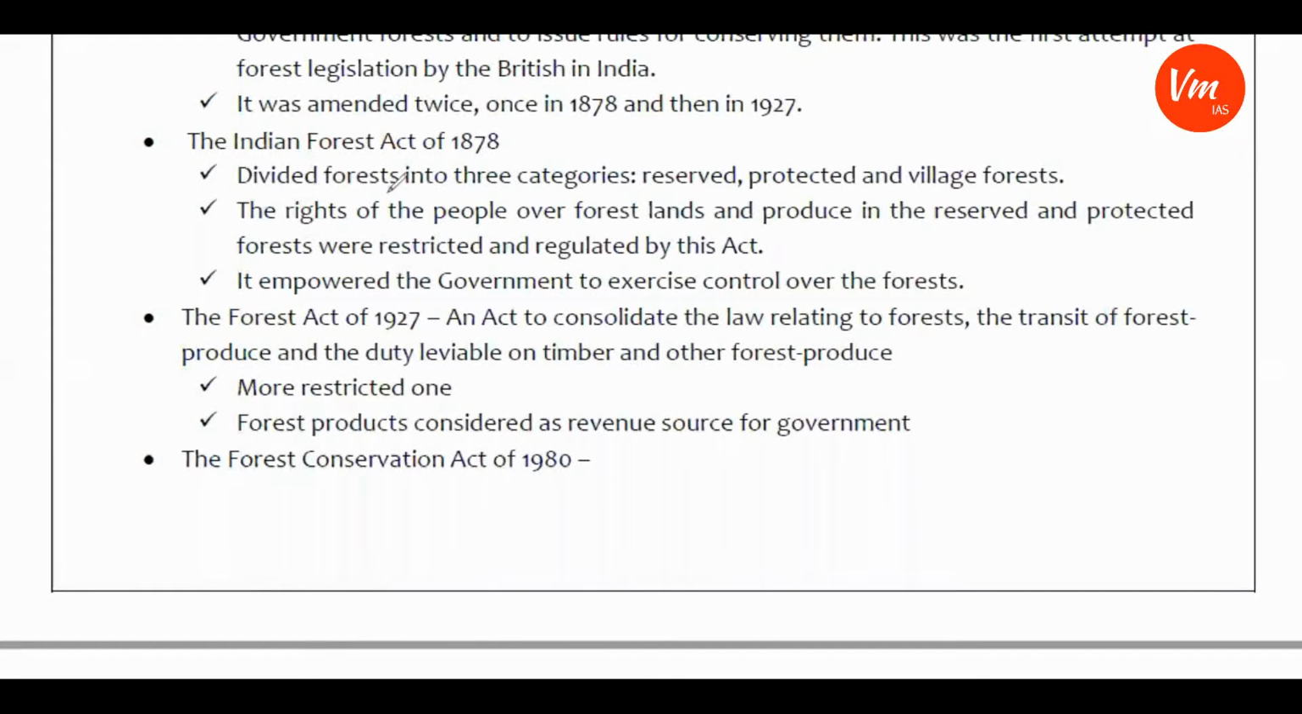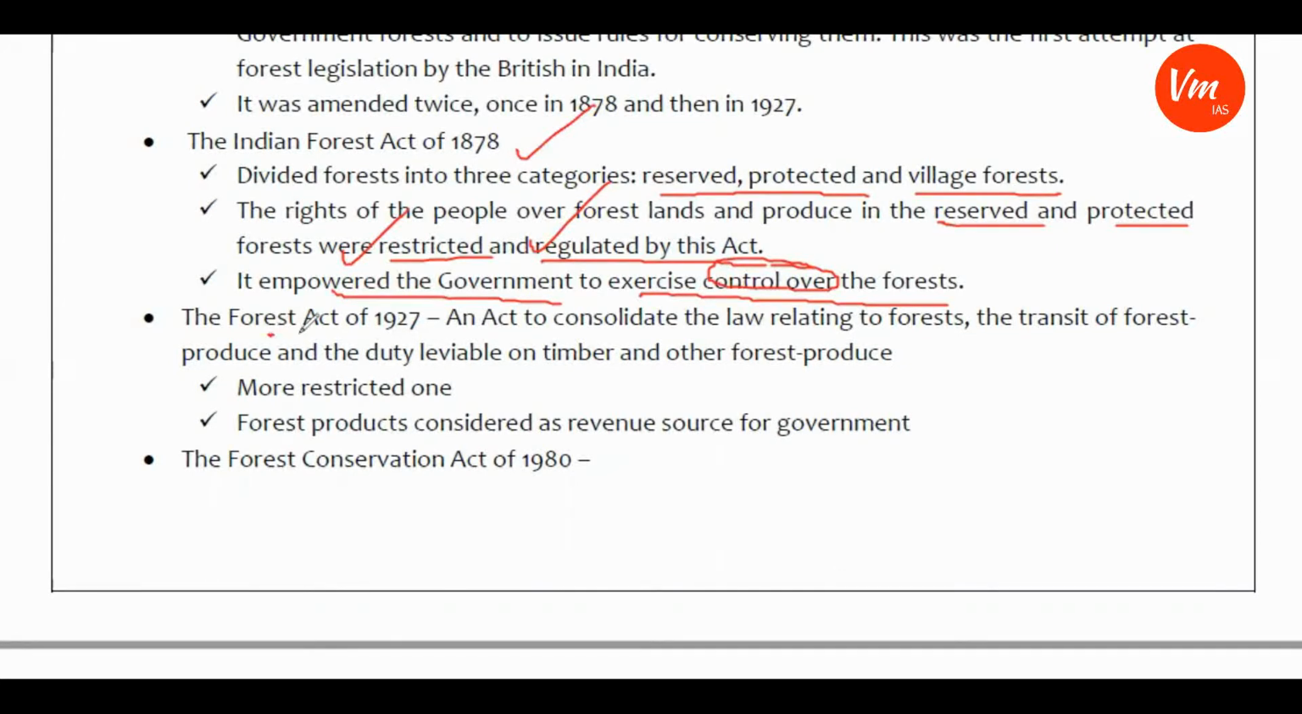The Forest Act of 1878 divided the forests into three categories: reserved forest, protected forest, and village forest. The rights of the people over forest lands and produce in the reserved and protected forests were restricted and regulated by this act. So restriction and regulation came into the picture, and it empowered the government to exercise control over the forest. The controlling aspect came with this Forest Act.